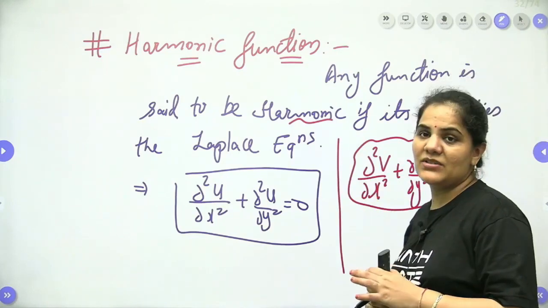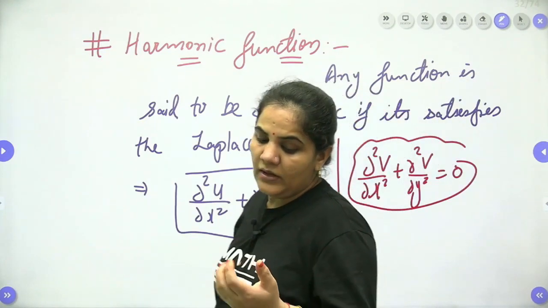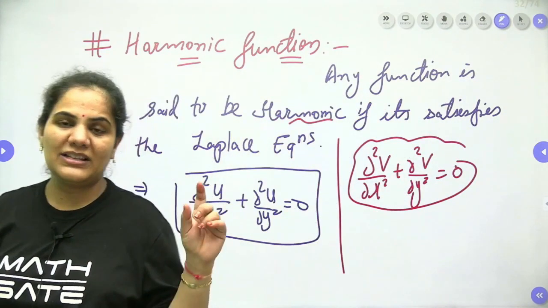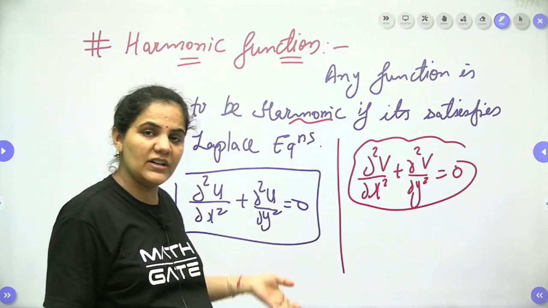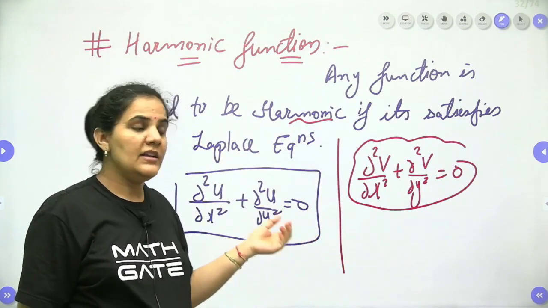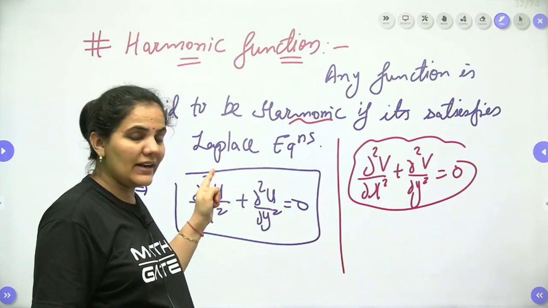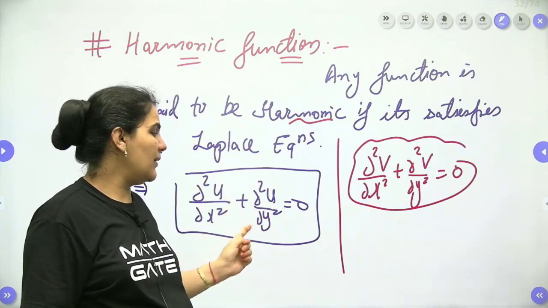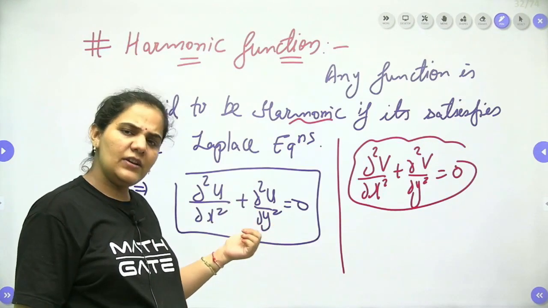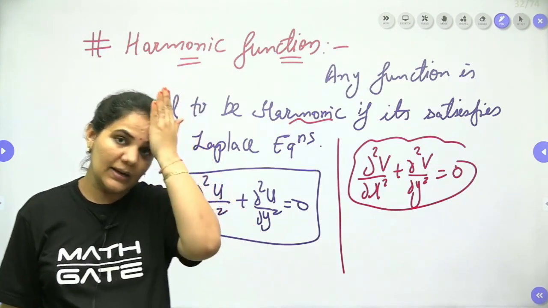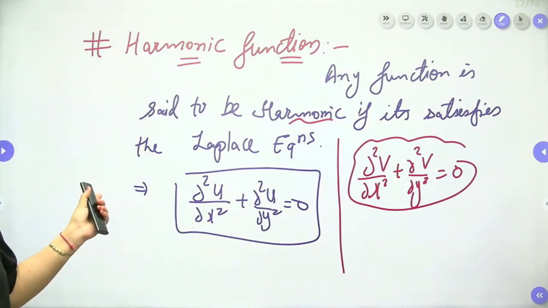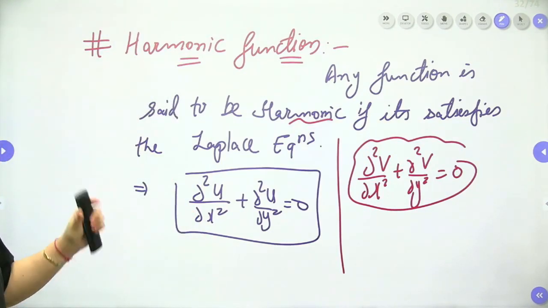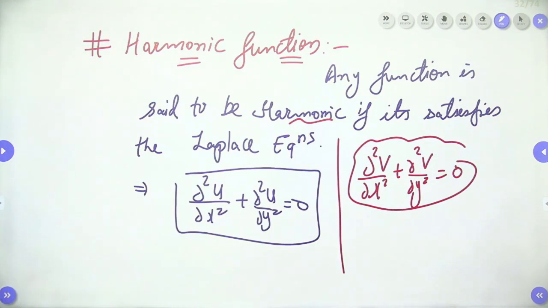This is the Laplacian equation, meaning the double derivative with respect to x plus the double derivative with respect to y, whether you have a function f, a function u, or a function v. Suppose we have a function f, we can conclude del 2f by del x2 plus del 2f by del y2 is equal to 0. Here if I have a function u, where only the real part exists, then you can say that this is a harmonic function. Clear guys, right? It's a simple thing, easily approachable.